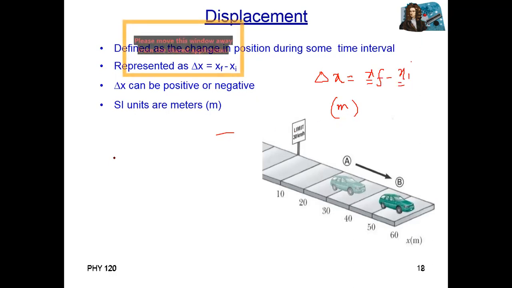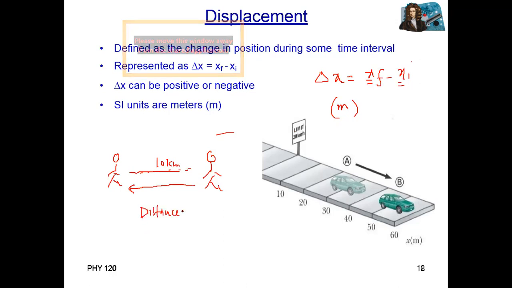For example, you start from your home and reach, say, American University campus, which is, let's suppose, 10 kilometers away from your home. Again, after taking classes, you reach home again. So what is the distance you covered? In this case, the distance covered is 10 plus 10, 20 kilometers.